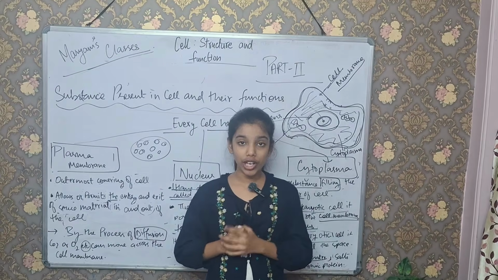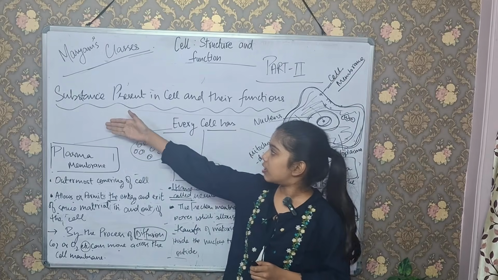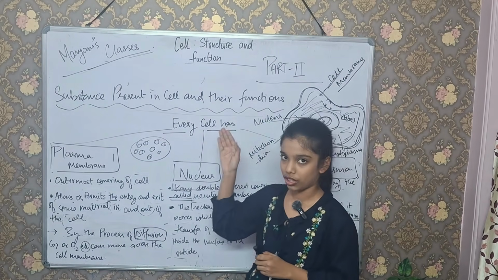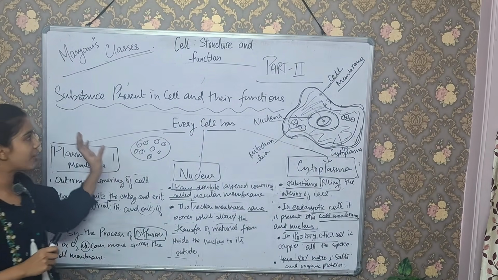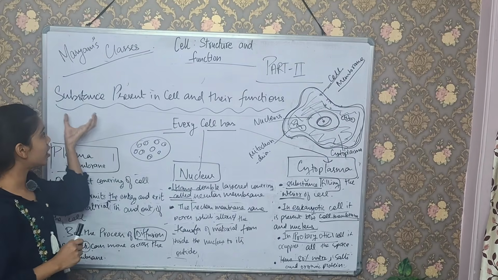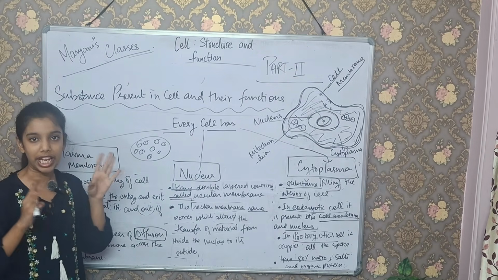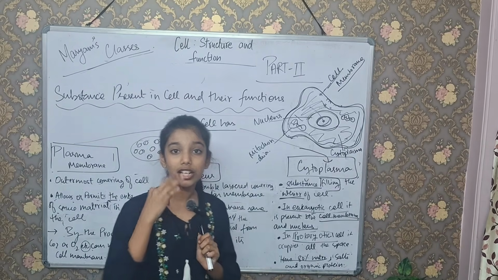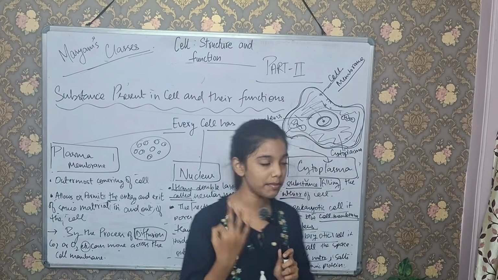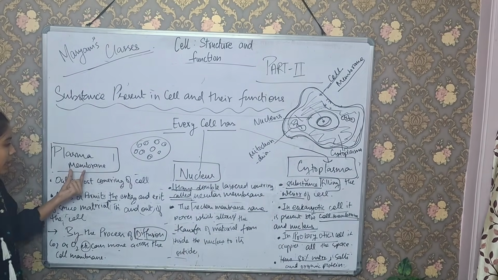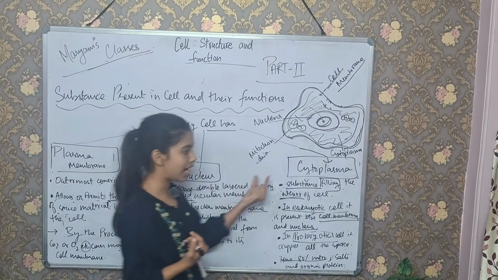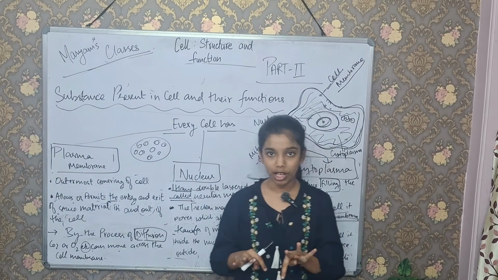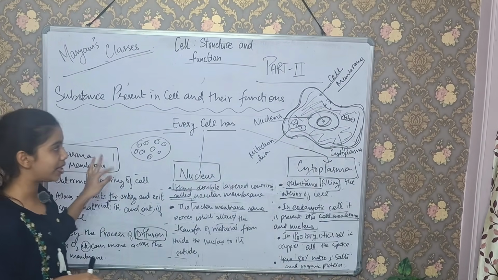Now we are going to study substances present in the cell and their functions. This is a topic in which we are going to cover what the main substances present in the cell are, and what their functions are. There are three main and important terms that you have to learn: plasma membrane, nucleus and cytoplasm. We are going to understand them and their functions.